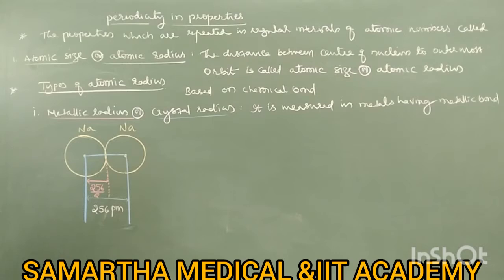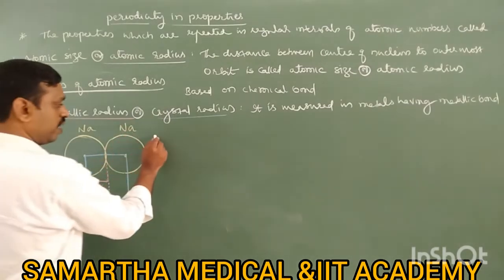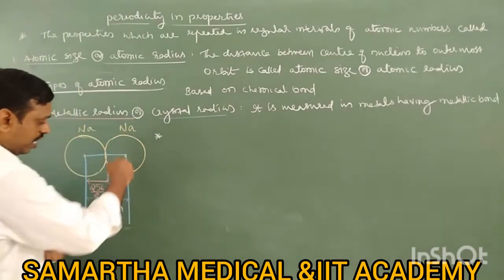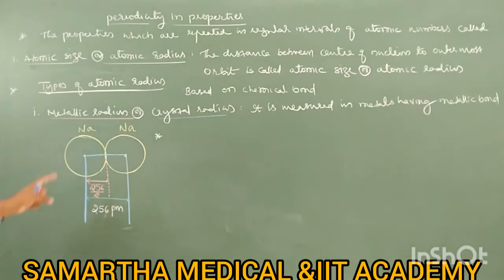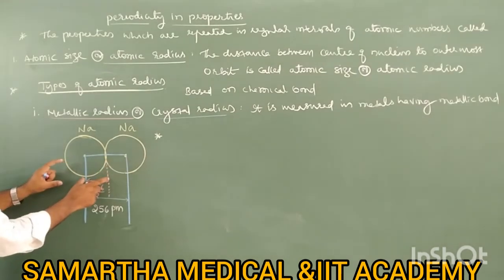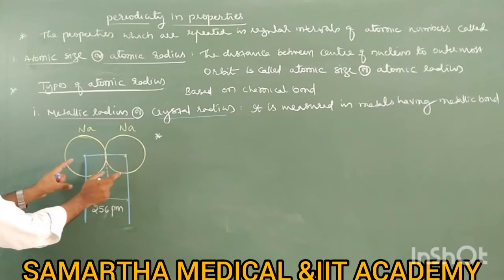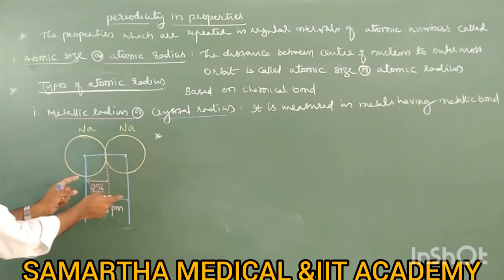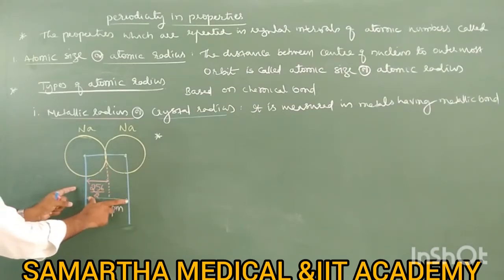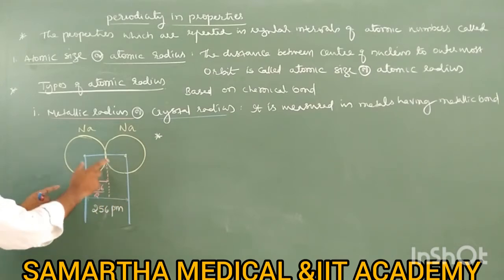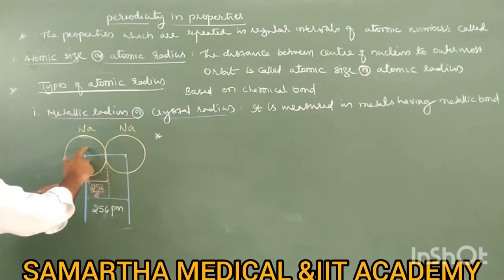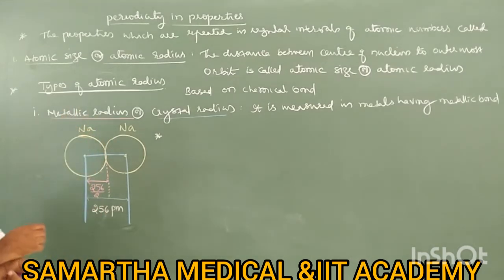So how do you define metallic radius? The definition and this example are important for 2 marks. So what is the definition of metallic radius? Metallic radius is nothing but half of the internuclear distance between two adjacent metal atoms held together by metallic bond.